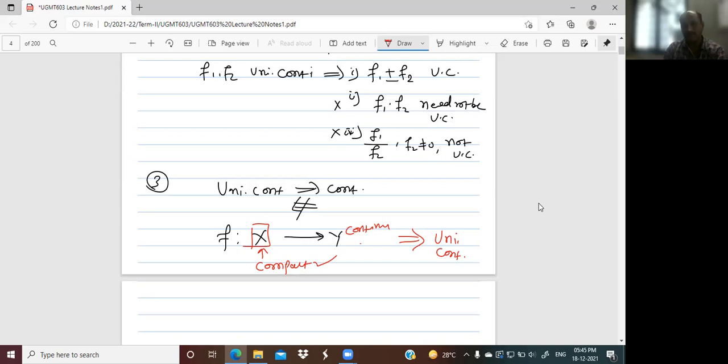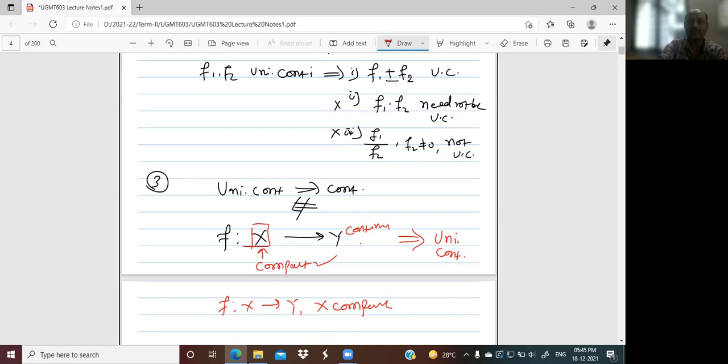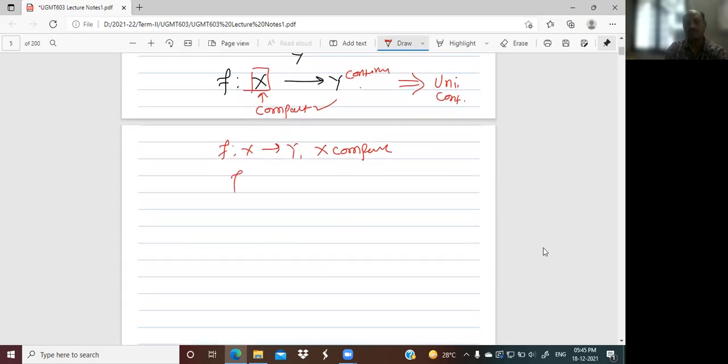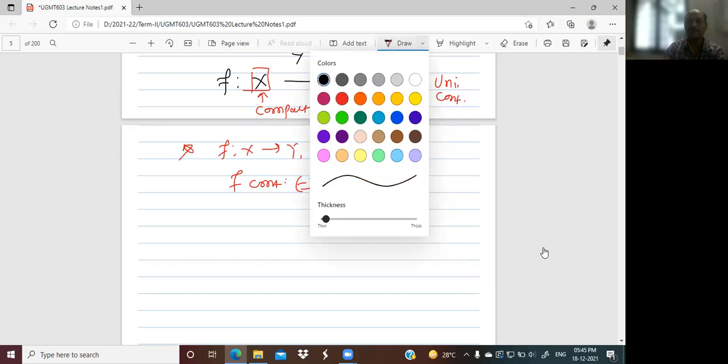Meaning here, f is a function from X to Y, and X is compact. Then f is continuous if and only if f is uniformly continuous. Okay, this gives the guarantee of continuity as well as uniform continuity. Again, one result we have discussed.